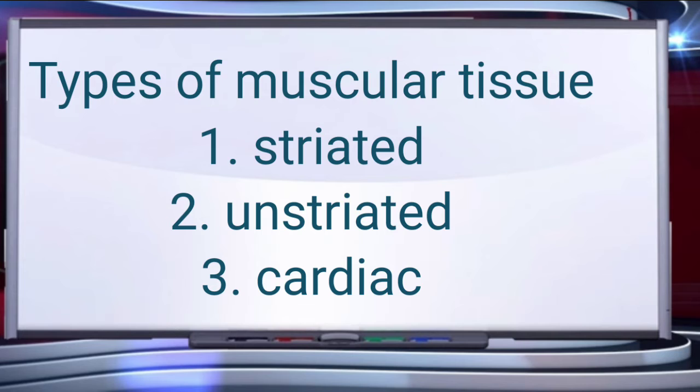Muscles play a role in almost every activity of an organism, including the movements of the body or limbs, the movement of the heart, flow of blood and lymph through the vessels, passage of food through the alimentary canal, flow of air through the respiratory tract, etc. So we say there are three types of muscle fibers: striated muscles, unstriated muscles and cardiac muscles.